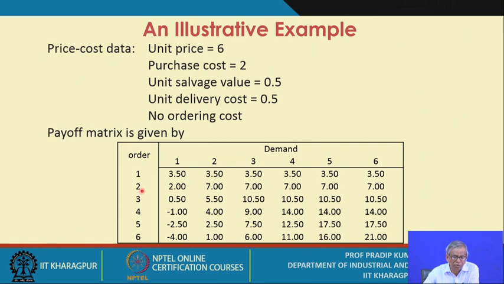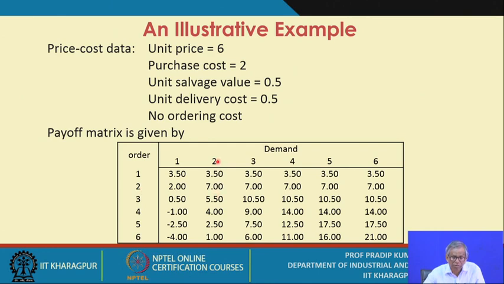Now the next one is where the order quantity is 2. How much have you spent? That is 2 into 2, 4, and of the 2 units you can sell just 1. So 6 minus 4, that is 2, and the extra unit you can salvage at 0.5, but again the delivery cost for 1 unit, because the demand is 1 unit, is 0.5. So 0.5 minus 0.5 is 0. So it becomes 2.